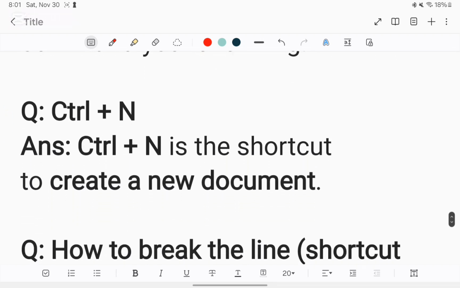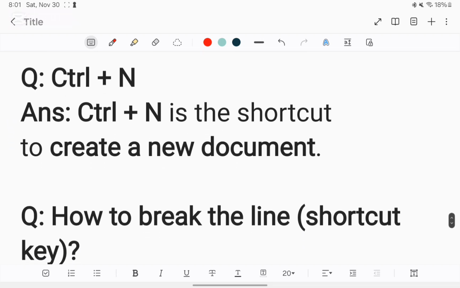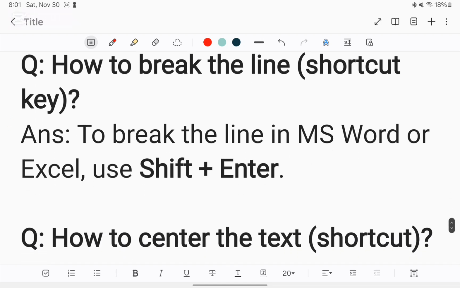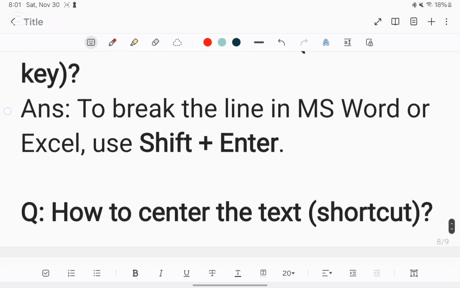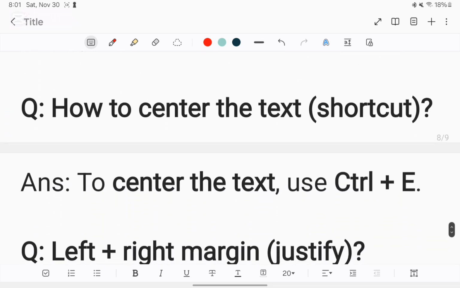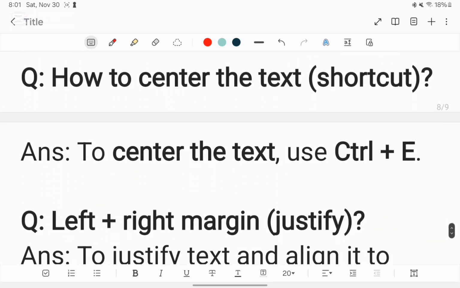Question: Ctrl+N. Answer: Ctrl+N is the shortcut to create a new document. Question: How to break the line shortcut key? Answer: To break the line in MS Word or Excel, use Shift plus Enter. Question: How to center the text shortcut? Answer: To center the text, use Ctrl plus E.